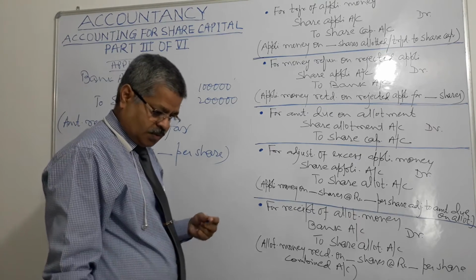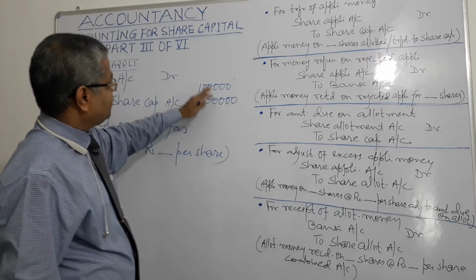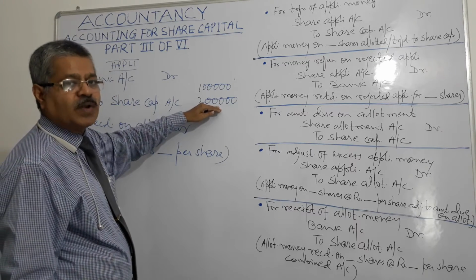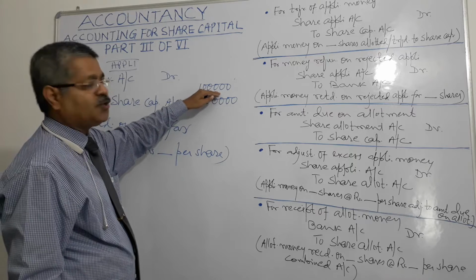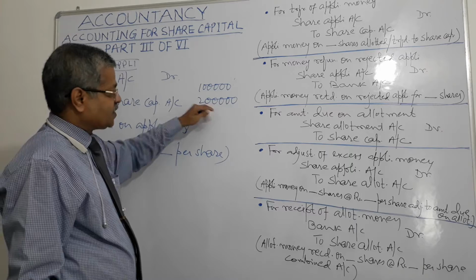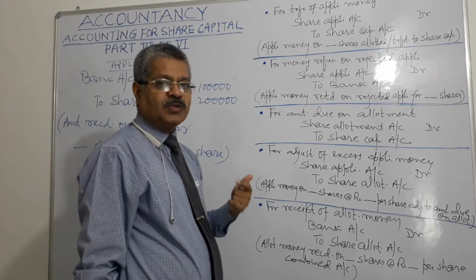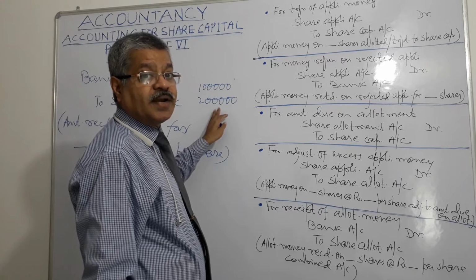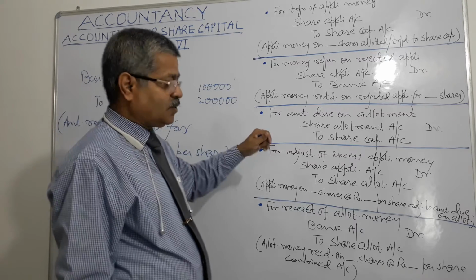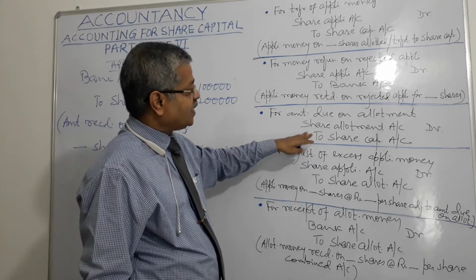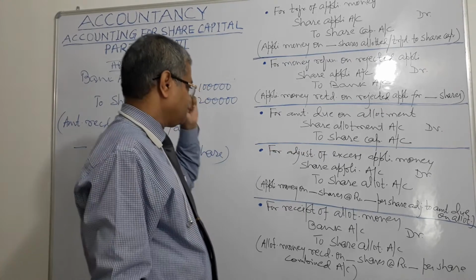Suppose here they have received application money for 2 lakh shares, they need to get for 1 lakh shares. So what this company will do, for all those applicants to whom they have decided to allot shares, the excess application money will be adjusted towards allotment money, right?